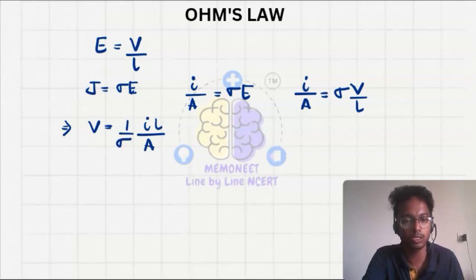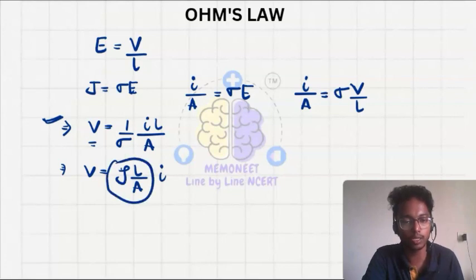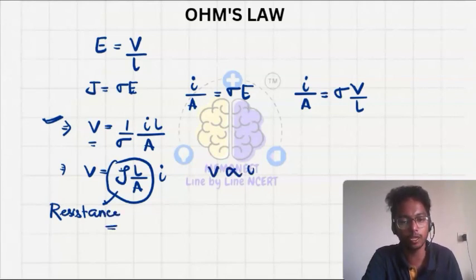Okay, so this is what is represented as Ohm's law, that is V equals 1 upon sigma, which is rho into L upon A, into I. So this one is the resistance, and V is directly proportional to I, so this is known as Ohm's law. In the non-ohmic conductor, the potential will not be directly proportional to the current.